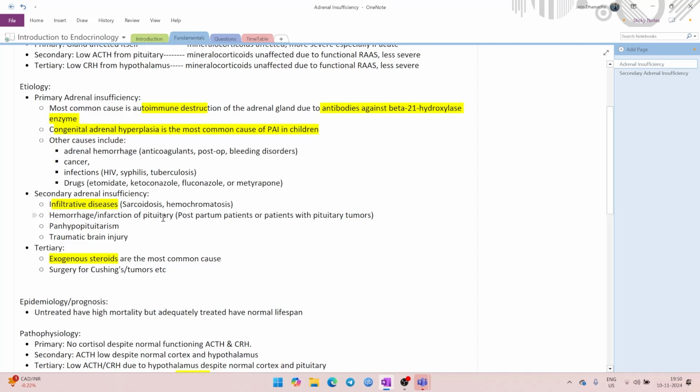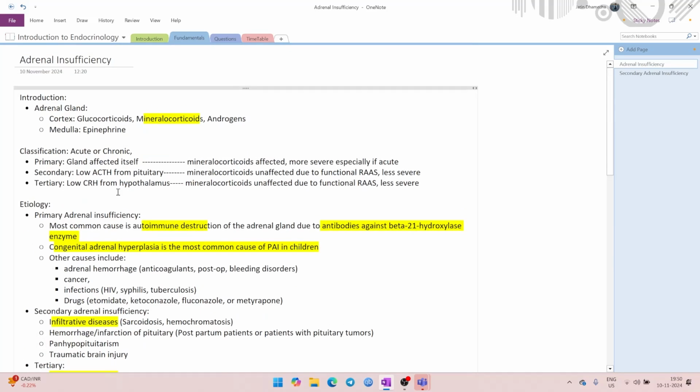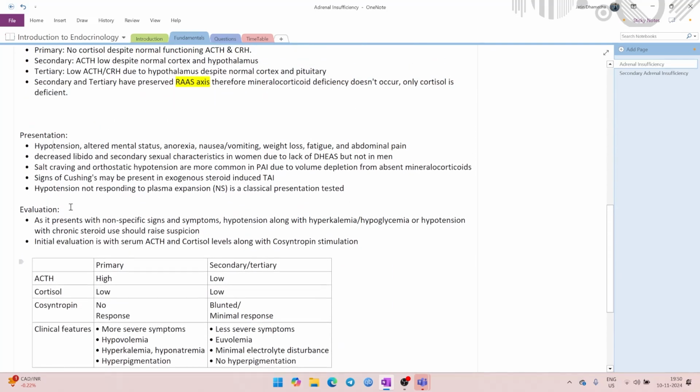We know that cortisol is responsible for maintenance of glucose levels. So if there is a true glucocorticoid deficiency, you will be seeing low levels of glucose as well. Apart from that, presentation is not that much characteristic. So how does a patient of adrenal insufficiency present?